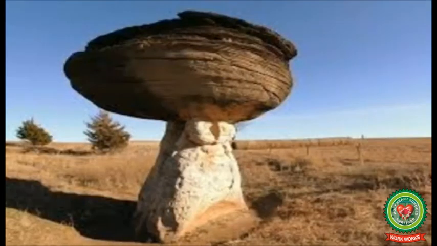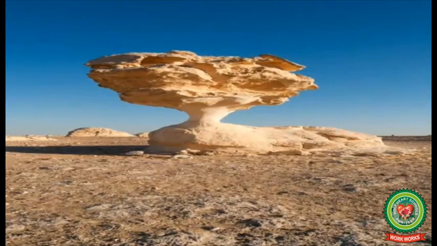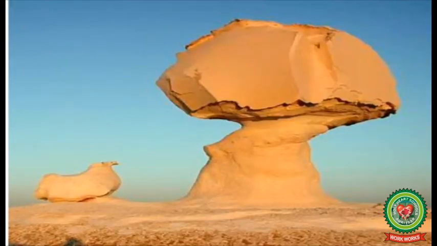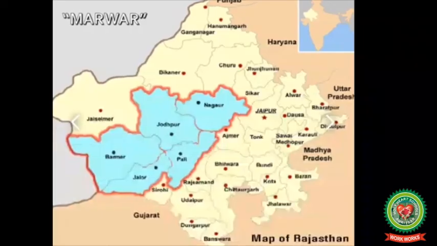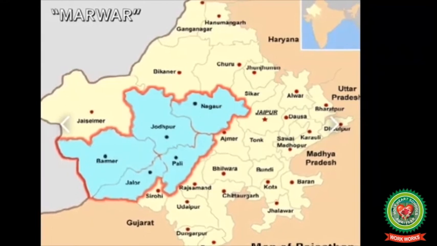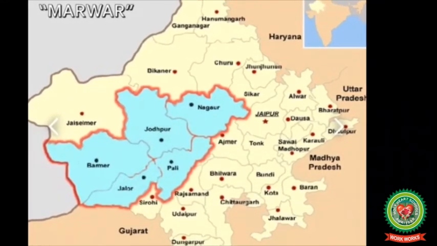The characteristic mushroom blocks undercut at the base are known as gara in Sahara. These rocks are also known as pedestal rocks. The isolated granite rock masses near Jodhpur in Rajasthan are found similarly undercut, giving them a characteristic mushroom shape. Pedestal rocks near Dujasar, northwest of Jaisalmer, are also noteworthy.